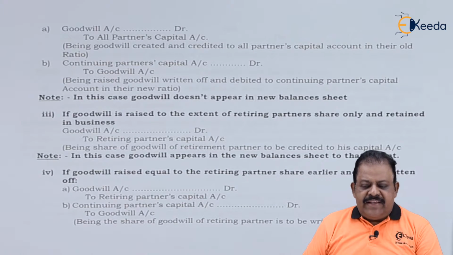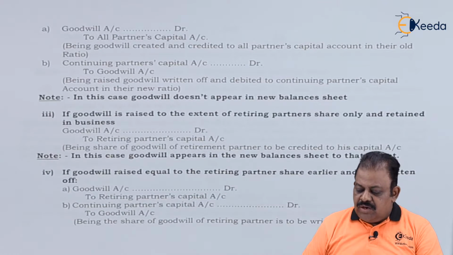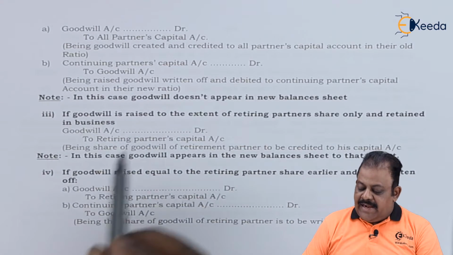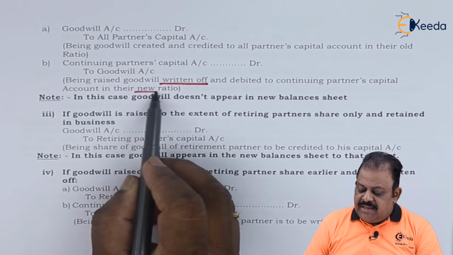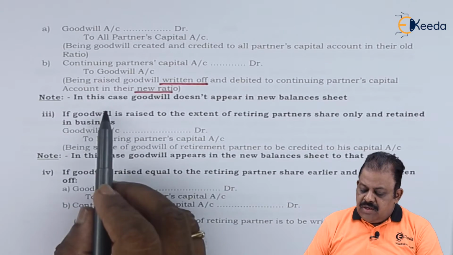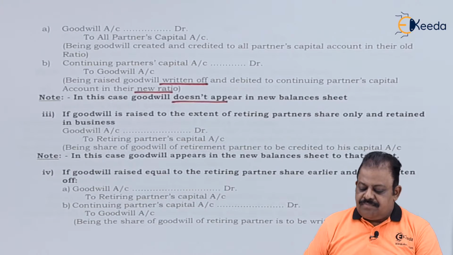This is for goodwill raised. For the second entry, for writing off, continuing partners' capital accounts debit to goodwill account. This is for writing off goodwill. This has to be done in new ratio. In this case, goodwill does not appear in the new balance sheet.